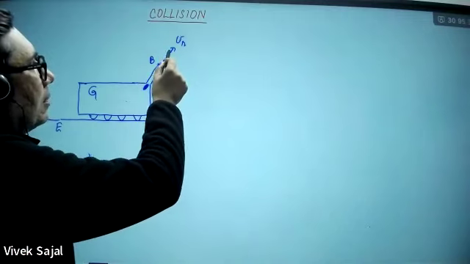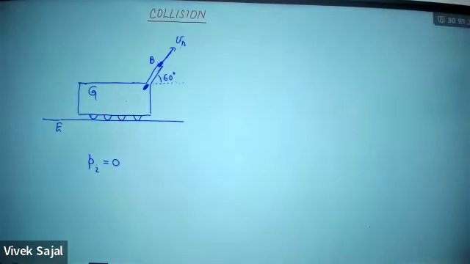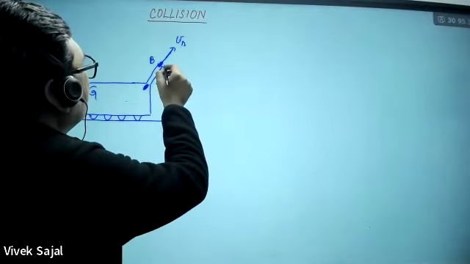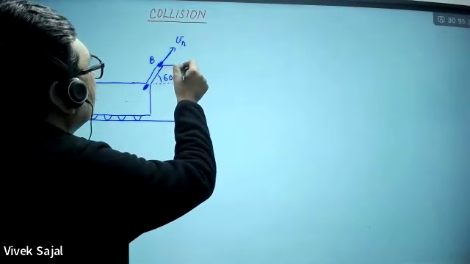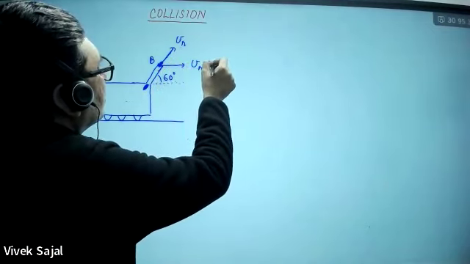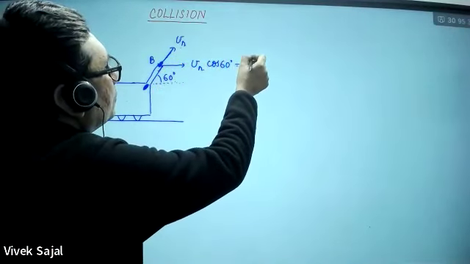What will be the horizontal component of this? Try to understand what will be the horizontal component of this. The horizontal component of this bullet's velocity will be VR cos 60 degree, or VR upon 2.